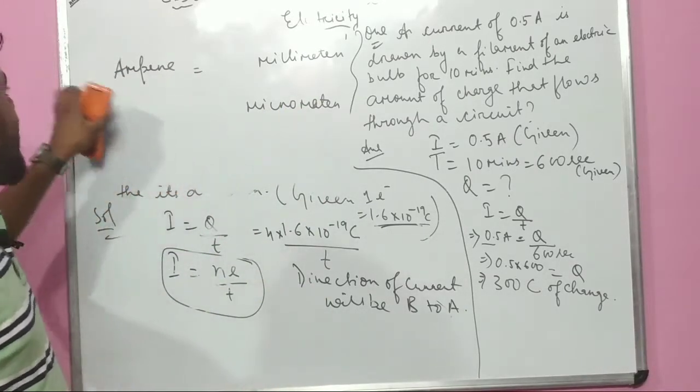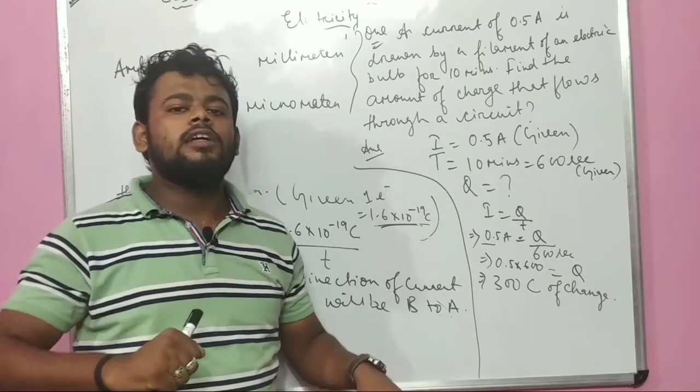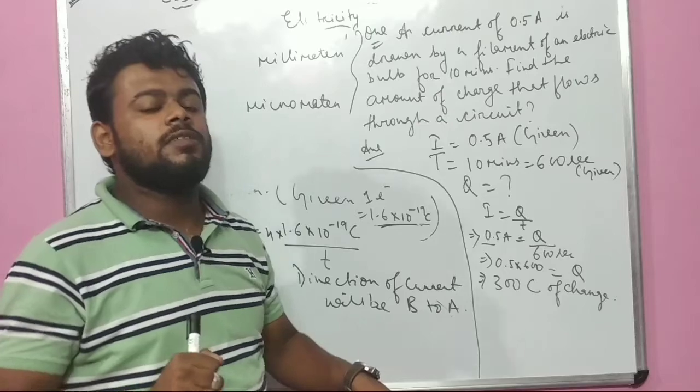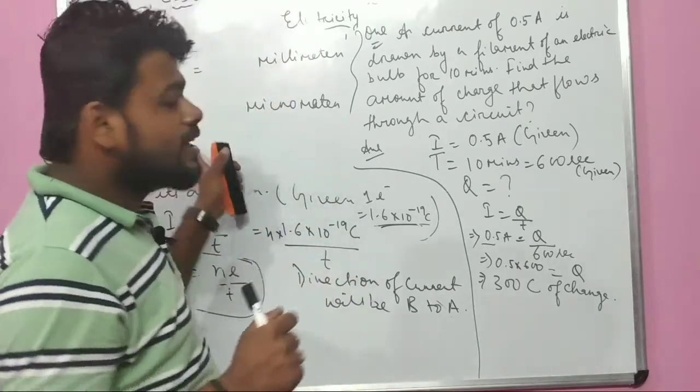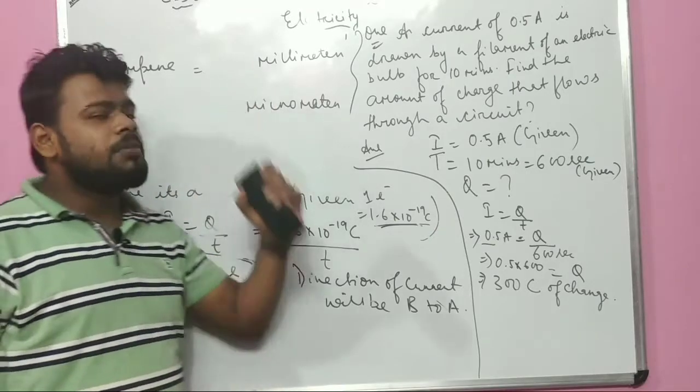So how we used to measure distance, that I am going 10 km by riding my bike with full speed, that is 70 km per hour. ऐसे कुछ होता है.